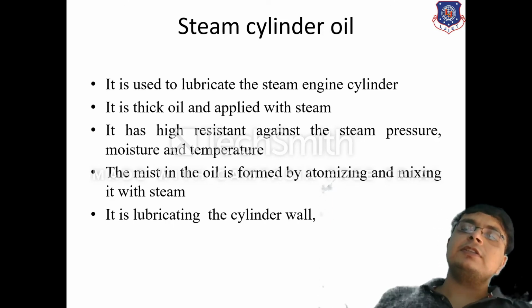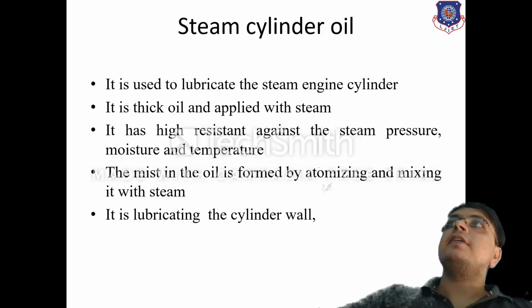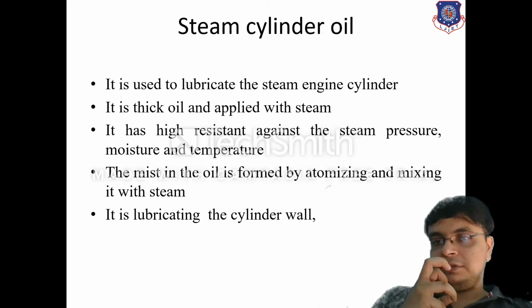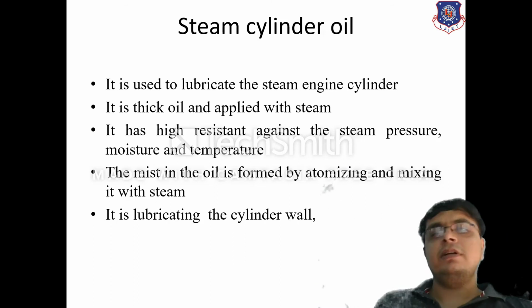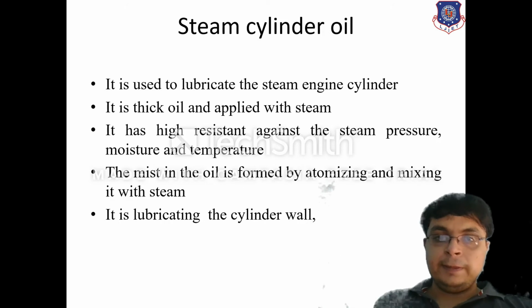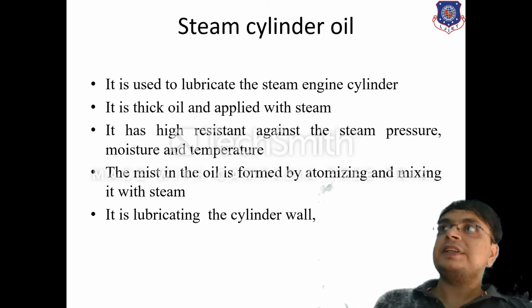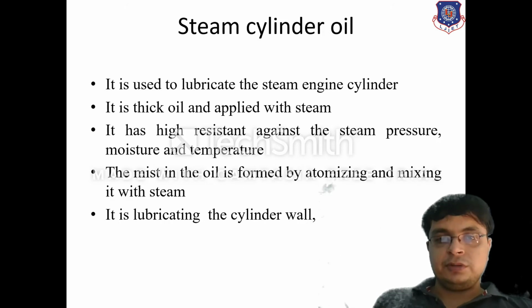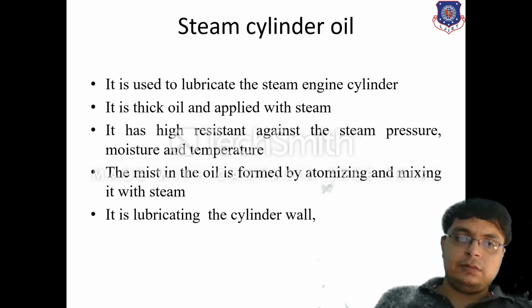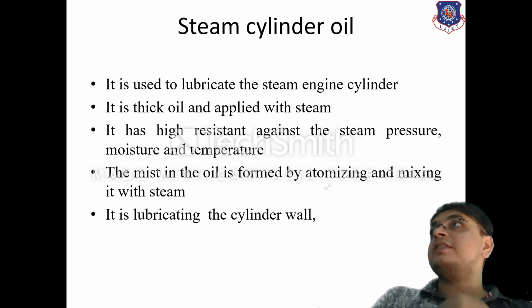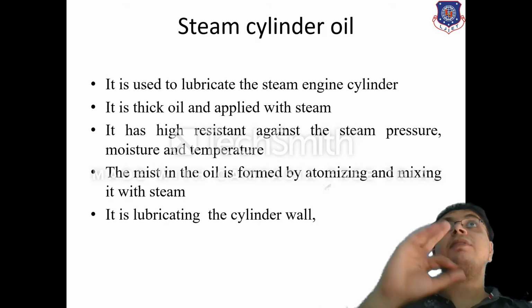The steam cylinder oil is generally used to lubricate the cylinder that is surrounding the motors. This is the thick oil that is applied to the steam. It is highly resistant to pressure, temperature, and moisture. And it forms a mist, and the mist is formed by atomizing and mixing it with the steam.